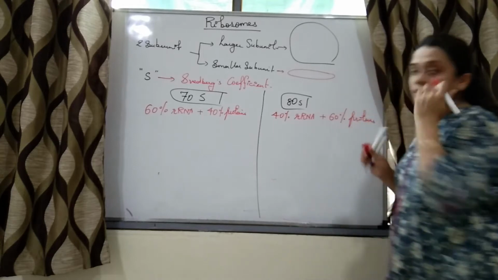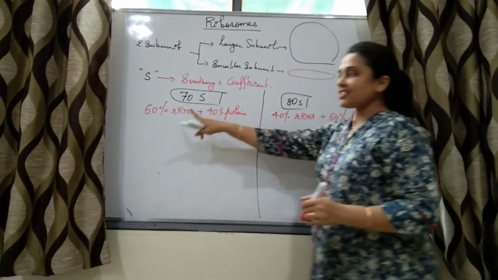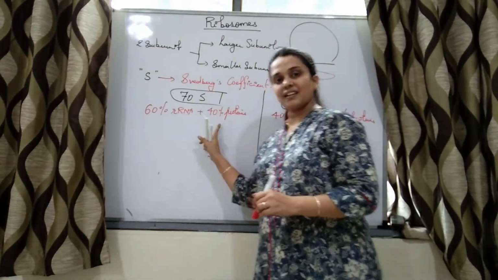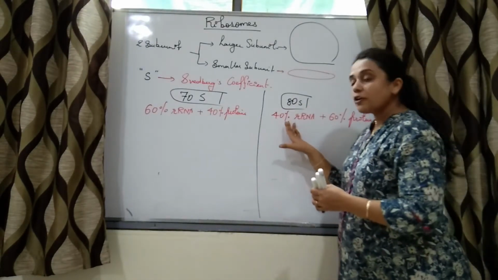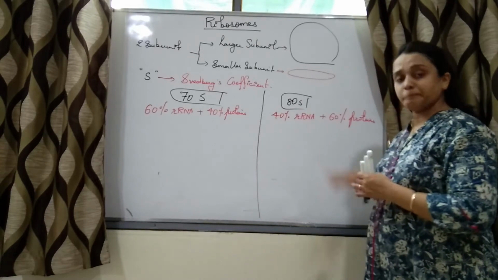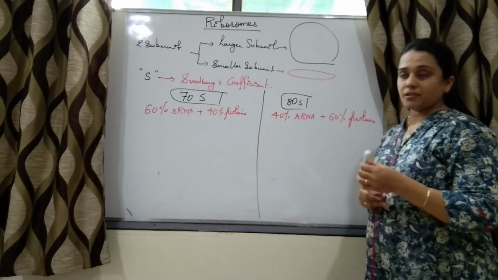This much is clear. 70S: 60% rRNA, 40% proteins. 80S ribosomes: 40% rRNA and 60% proteins.